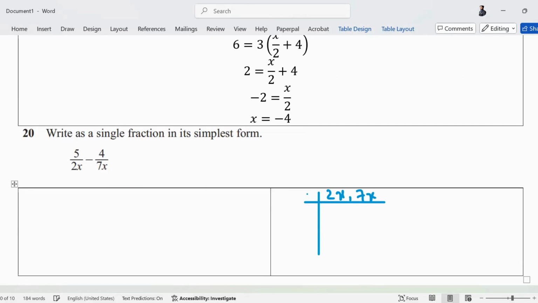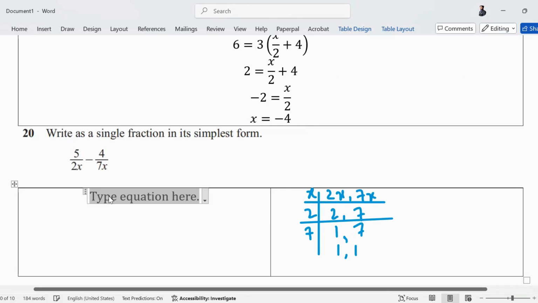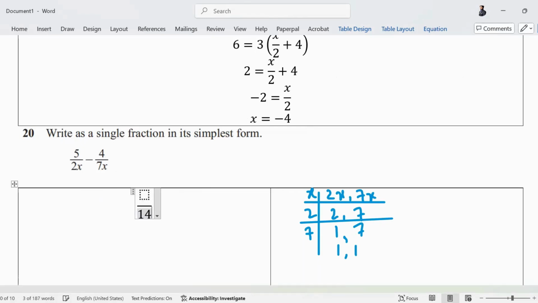दोनों x से डिवाइड हो रहे हैं तो पहले x लिख दूं मैं। 2 and 7, then 2, and then 7. So what will be the LCM? 14x. So I will multiply the first one by 7. 14x is the LCM. 5 will multiply by 7. And 4 will multiply by 2. 35 minus 8 upon 14x.